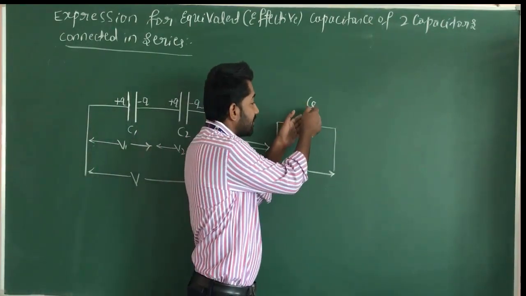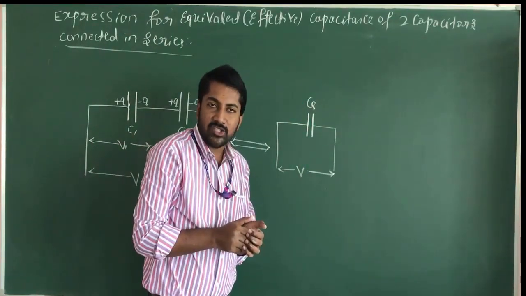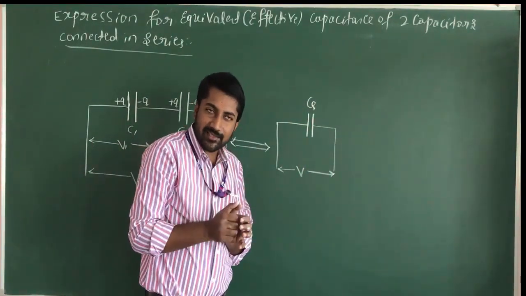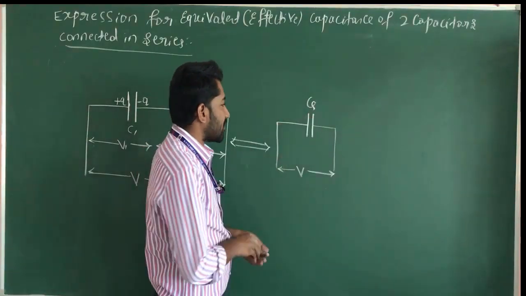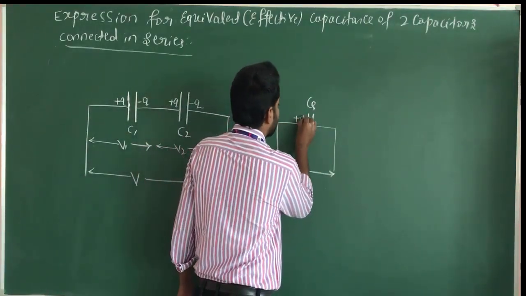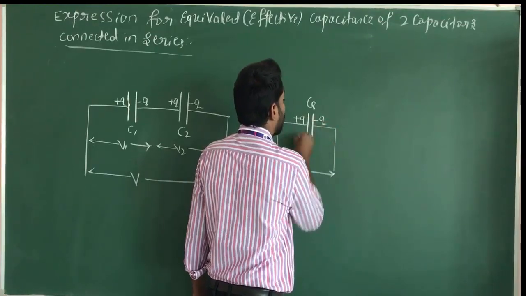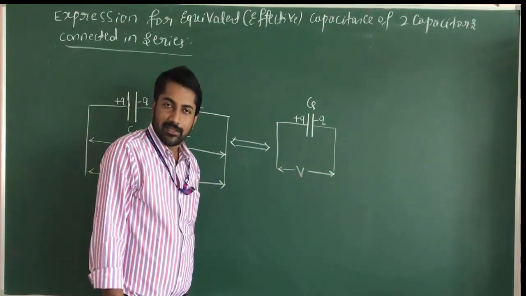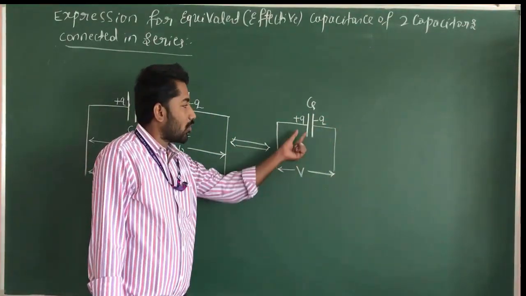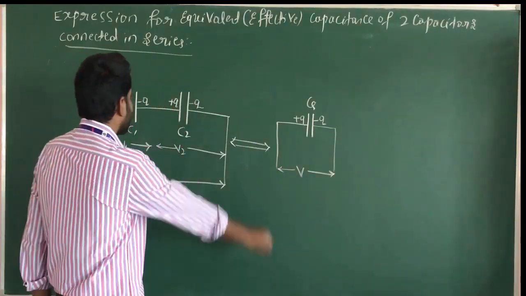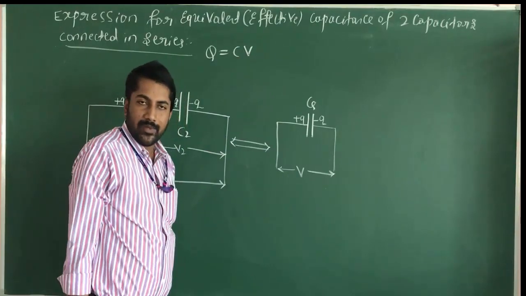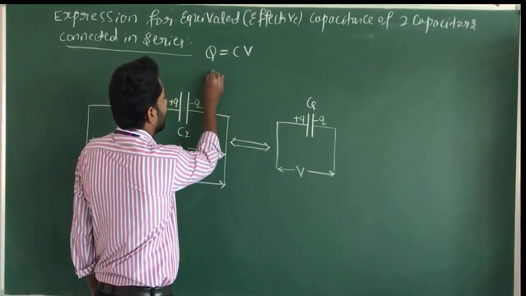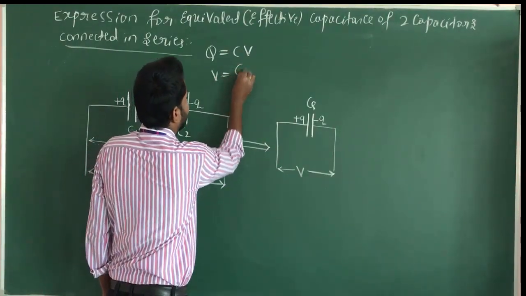Here CS is the effective capacitance of the capacitors in series. When we apply the same potential difference, the same amount of charge is stored in these capacitors. We know the formula Q is equal to C into V, or V is equal to Q divided by C.